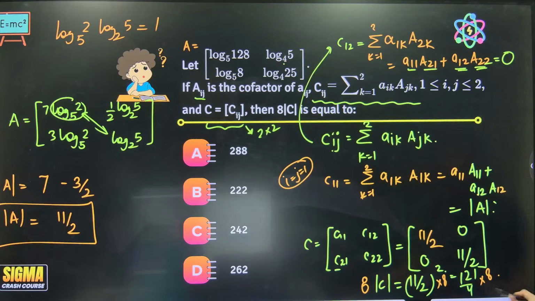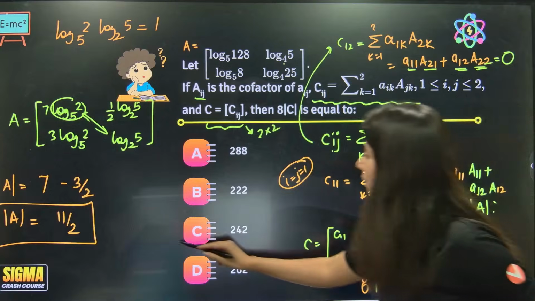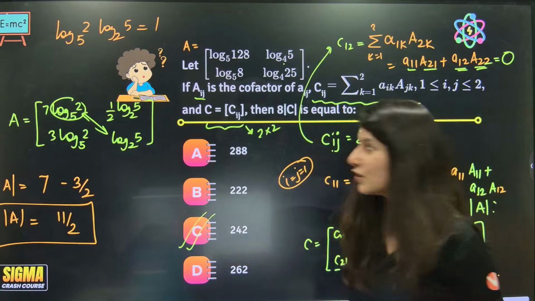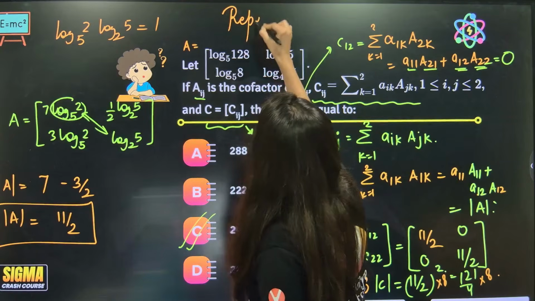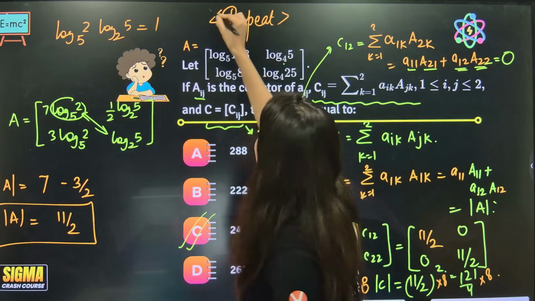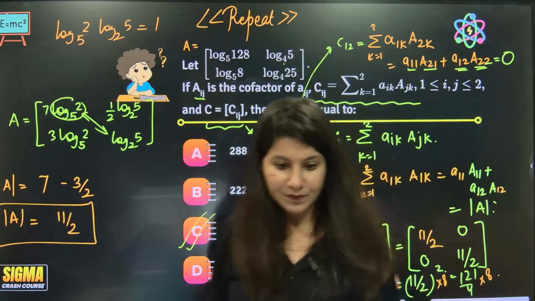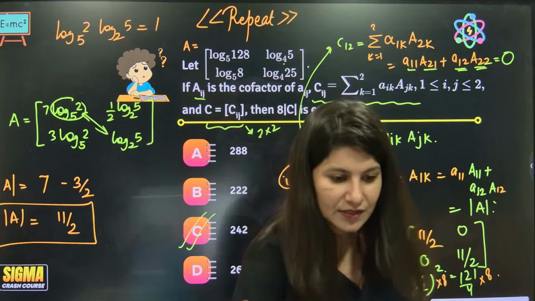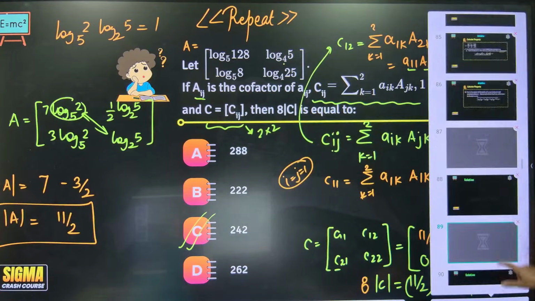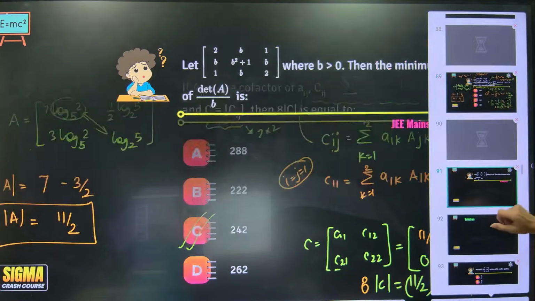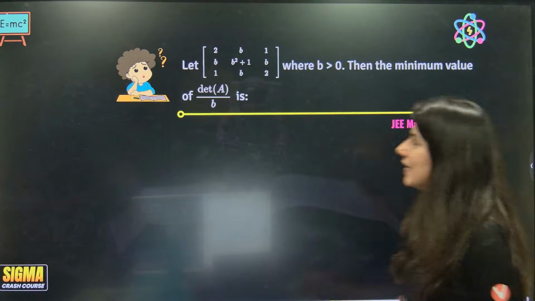121 into 2 is 242. I would recommend to all of you to repeat this exercise over here. Yes, everyone? Understanding it? Getting it? Okay? Clear? Yes. Next question on your screen is all about finding determinant.